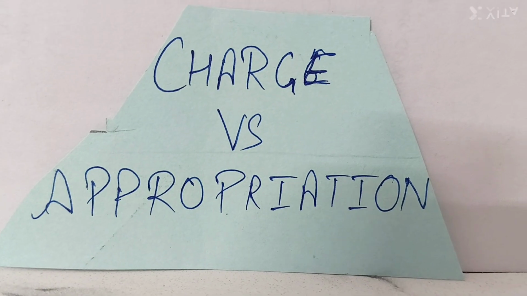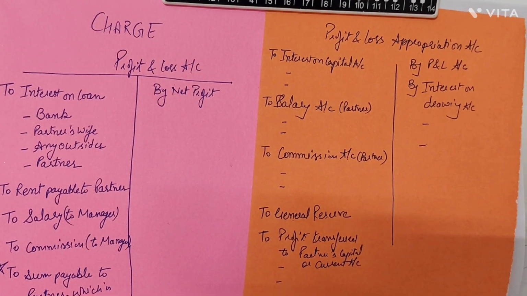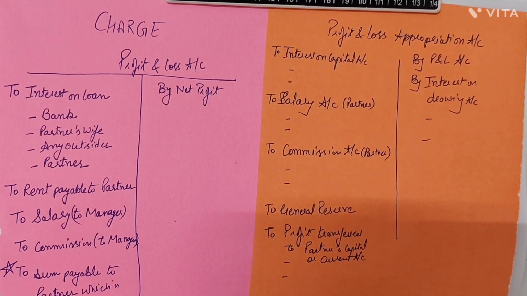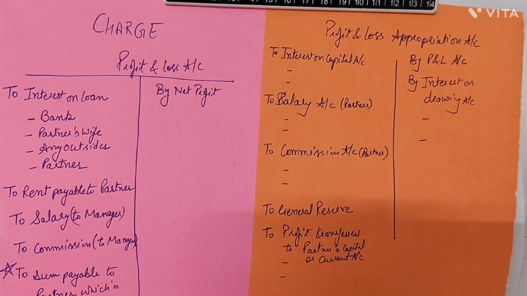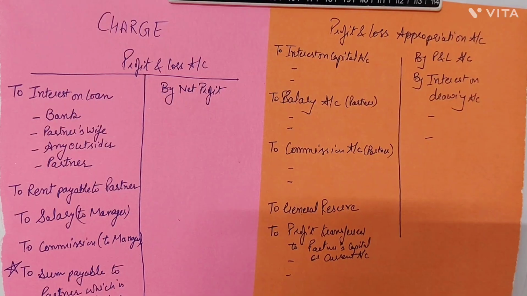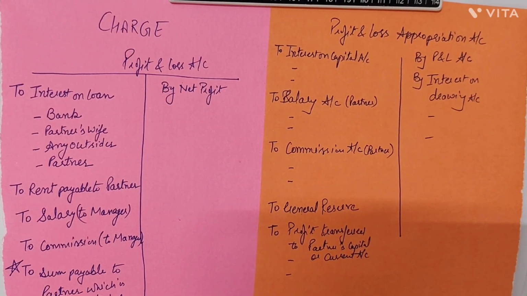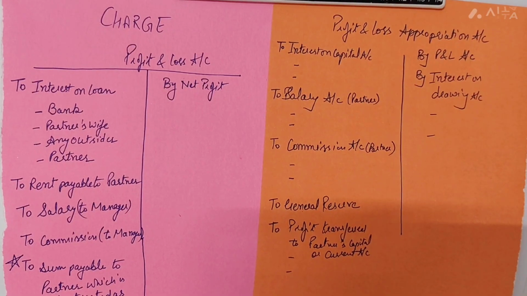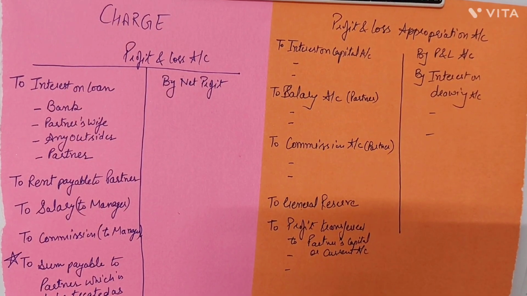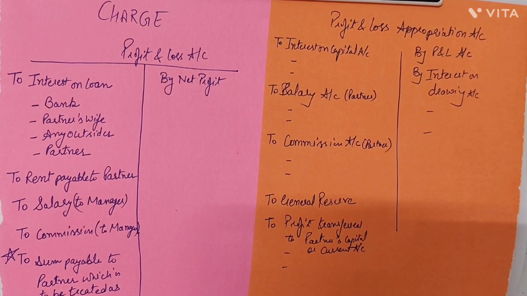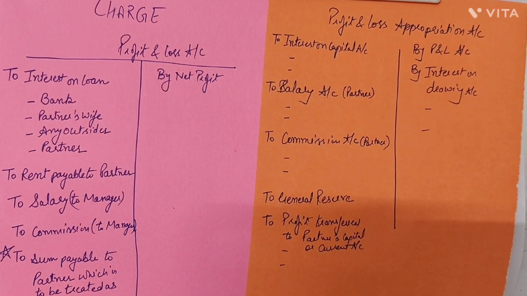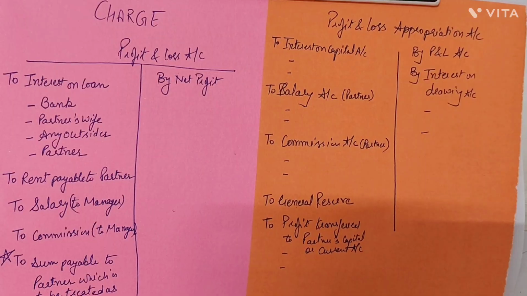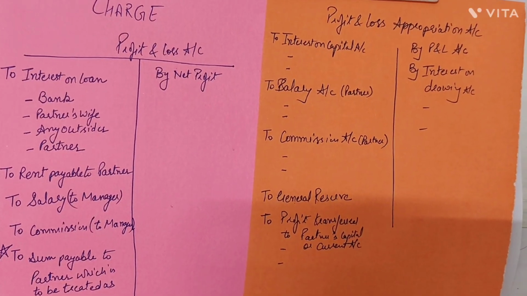So let's continue. Yes, friends, there are two statements in front of us. One is the P&L account and the second is the P&L appropriation account. Over the P&L account, I have written the word charge. What are charges? Charges are those expenses or deductions from our profit which are payable whether we make profits or losses. These are the compulsory deductions from our profit.